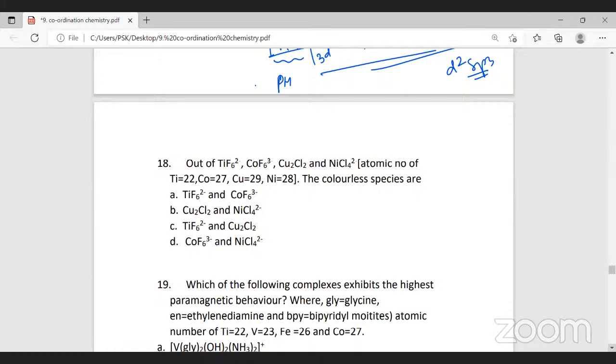Did you work out TiF6 2 minus, CoF6 3 minus, Cu2Cl2, NiCl4 2 minus? The colorless species is. Unpaired electrons should not be there. If you have unpaired electrons, it will undergo d-d transition and become colored. So if there is no unpaired electron, d-d transition is not possible. So tell me which is colorless here. Or no d electrons should be there. One more reason. Kindly work it out and tell me.